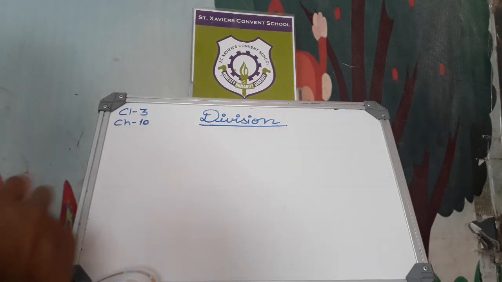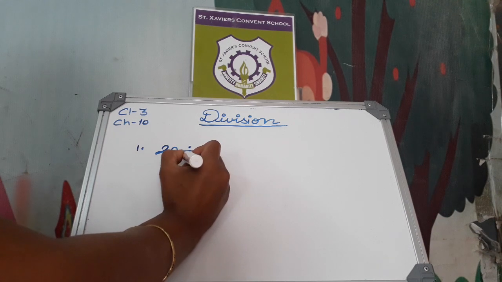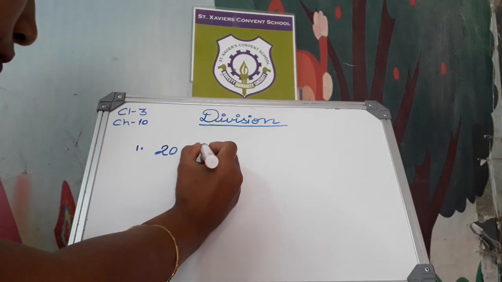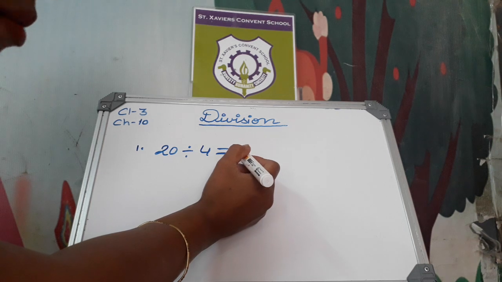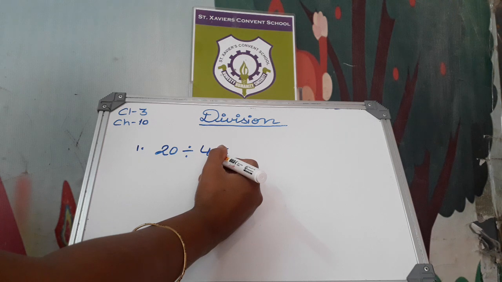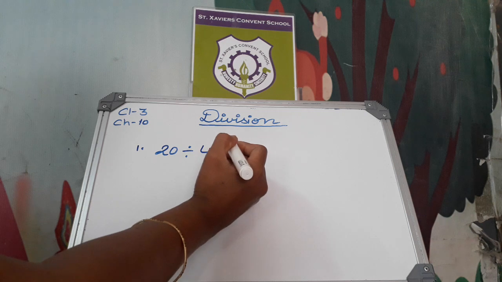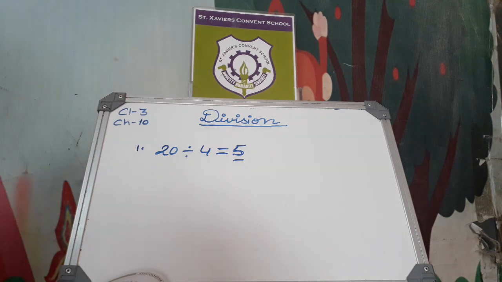There are 20 marbles divided by how many children? 4. Then we read 4 tables. How many times? 4 1s are 4, 4 2s are 8, 4 3s are 12, 4 4s are 16, 4 5s are 20. 5 times में हमारा आंसर आया है. It means each child gets 5 marbles.